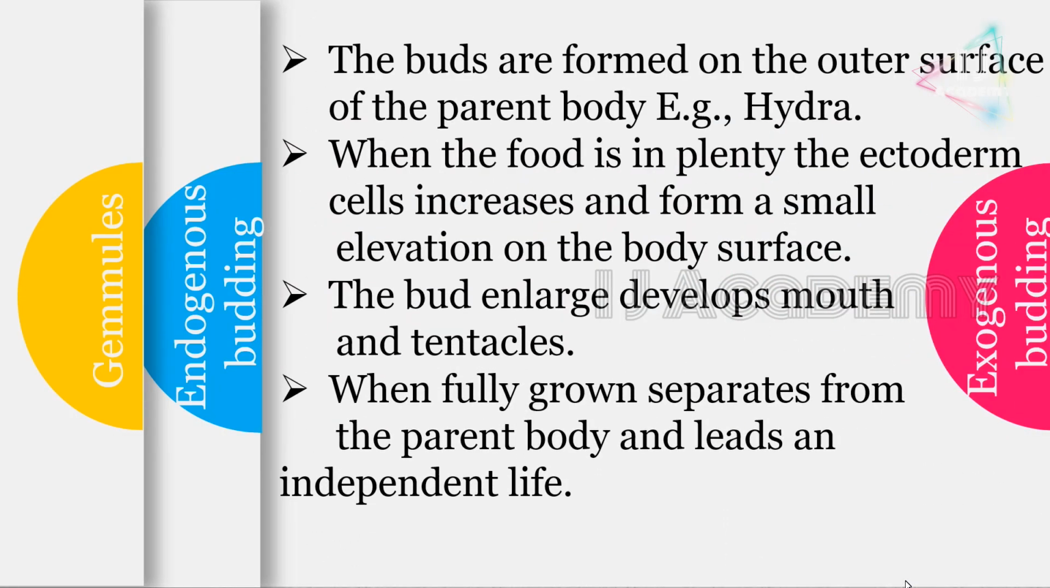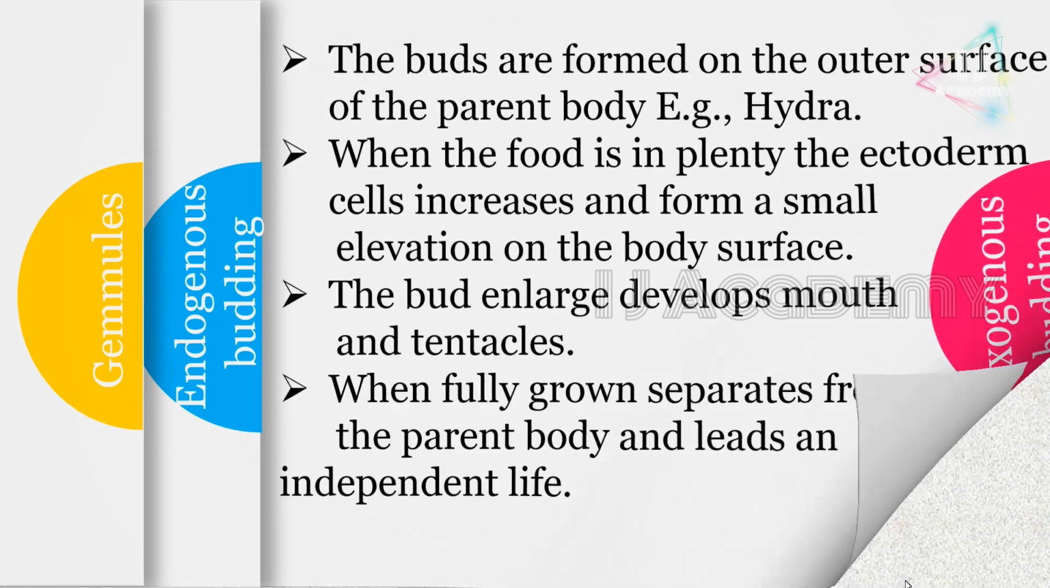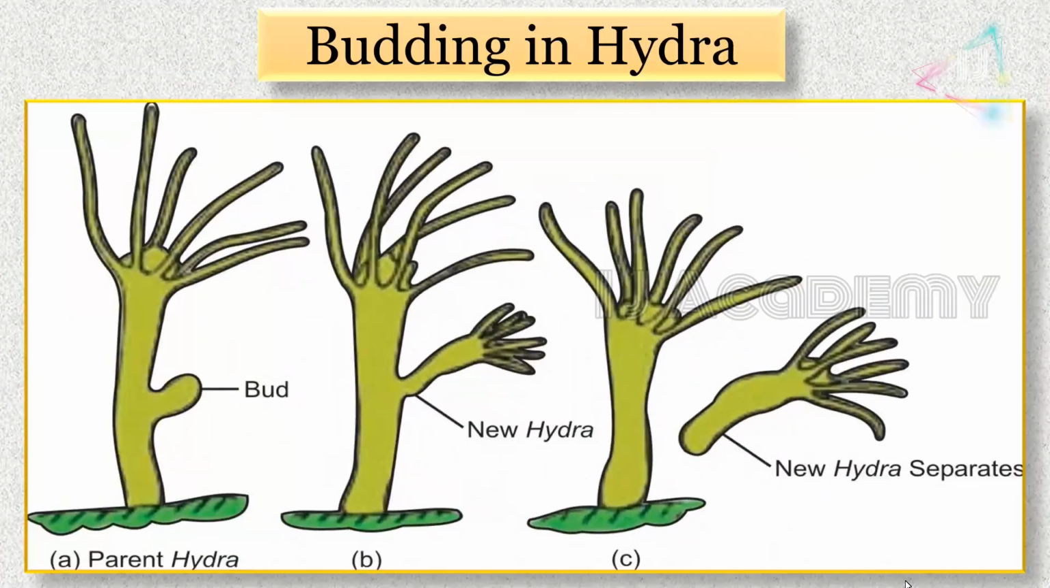The types, the first one is exogenous budding. The buds are formed on the outer surface of the parent. Example, hydra. When the food is in plenty, the ectoderm cells increase and form a small elevation on the body surface. The bud enlarges, develops a mouth and tentacles. When fully grown, it separates from the parent body and leads an independent life. So this is the diagrammatic representation.